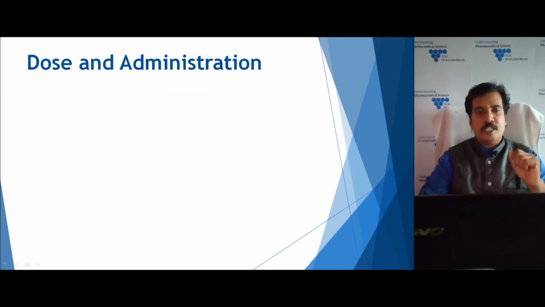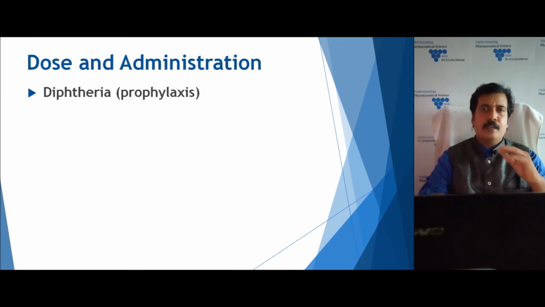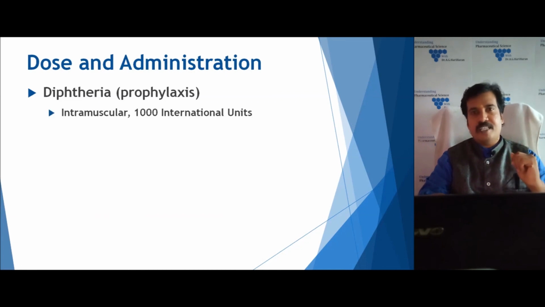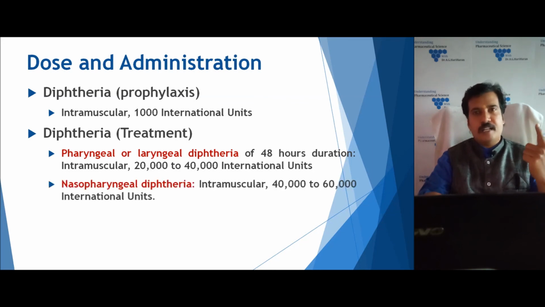If you see the dosage and administration, diphtheria antitoxin is given in two ways: one for prophylactic purposes and the second for treatment purposes. If it is given for prophylaxis, it is given intramuscularly, about 1000 IU. If it is for treatment, the dose is based on the type of infection. If it is pharyngeal or laryngeal diphtheria occurring within about 48 hours, we administer 20,000 to 40,000 IU intramuscularly. If it is nasopharyngeal diphtheria, then within 48 hours we administer about 40,000 to 60,000 IU.